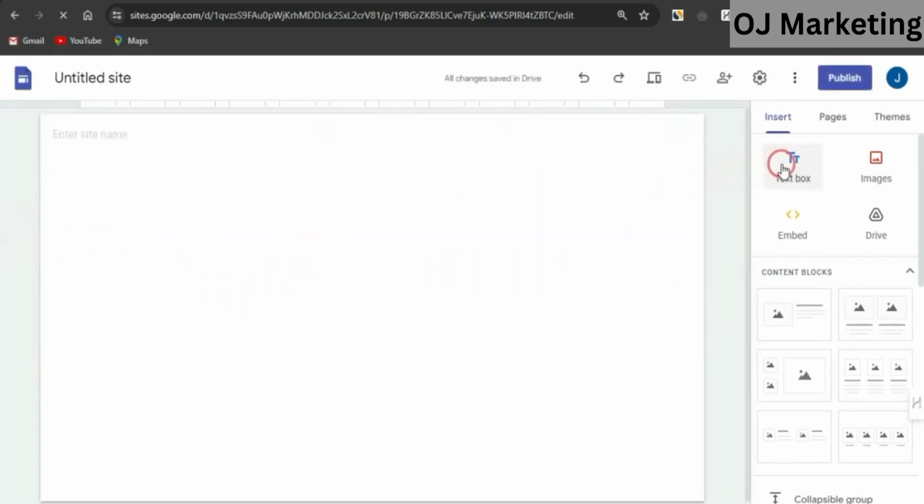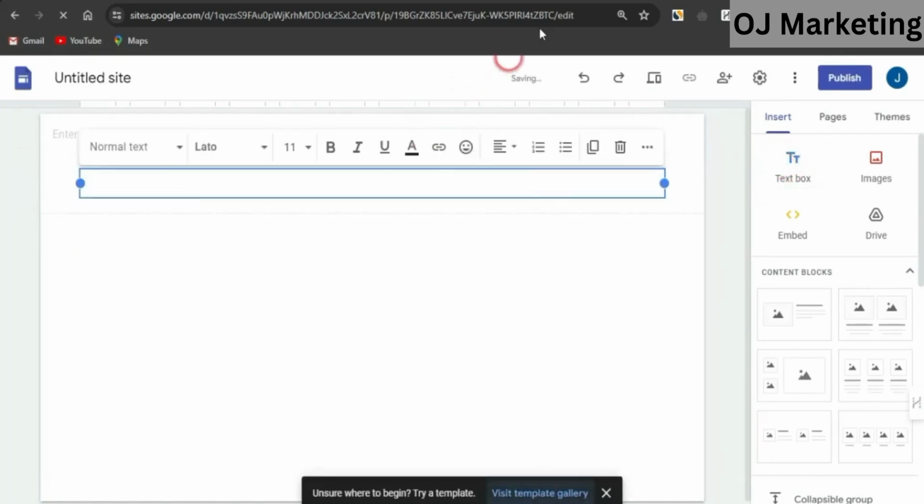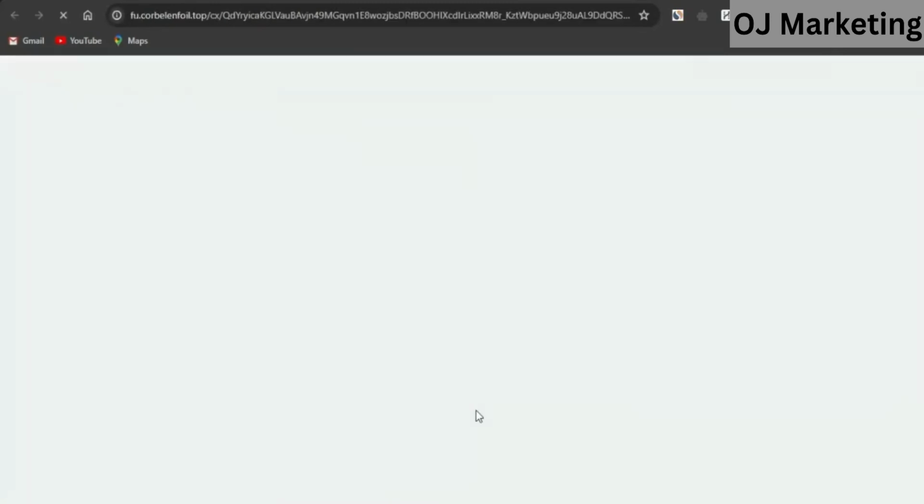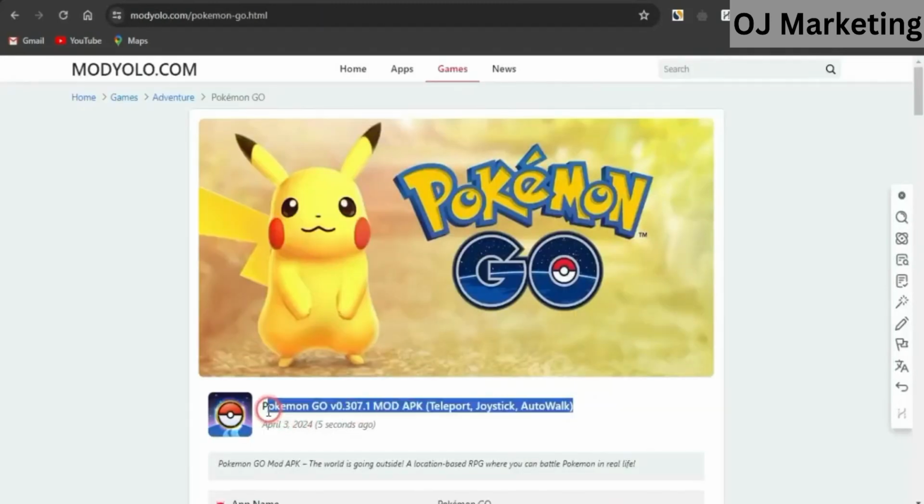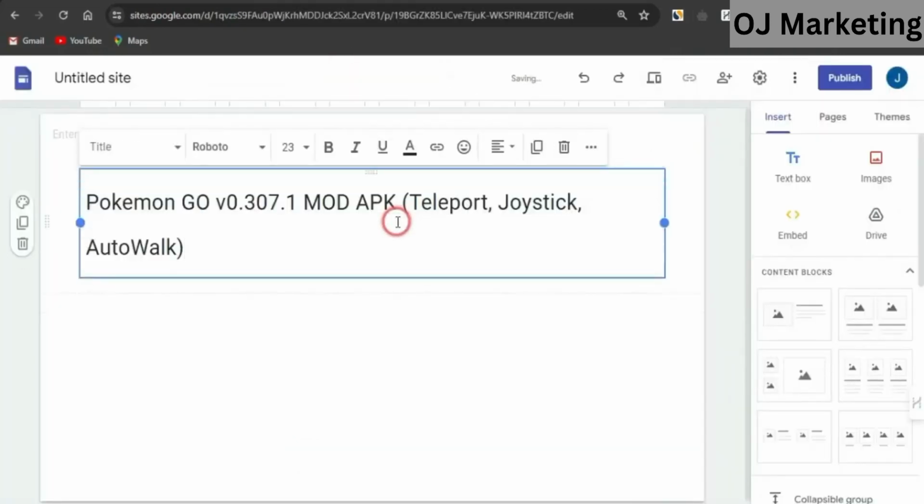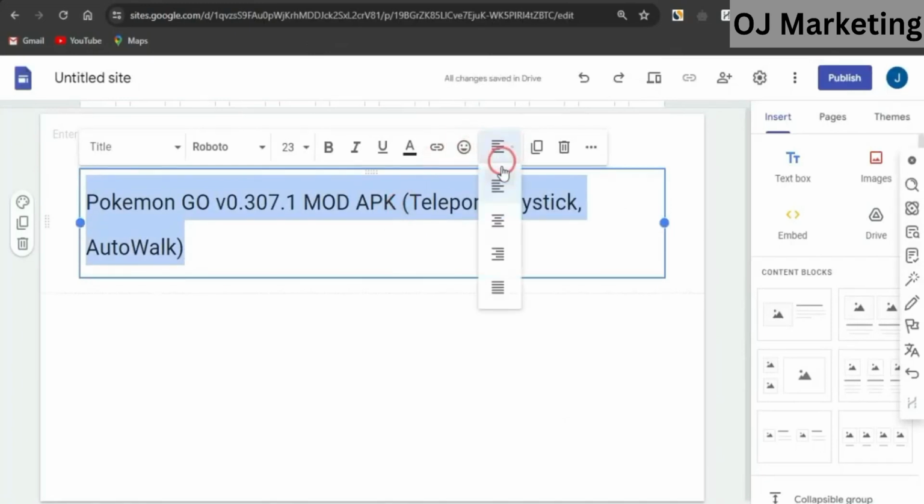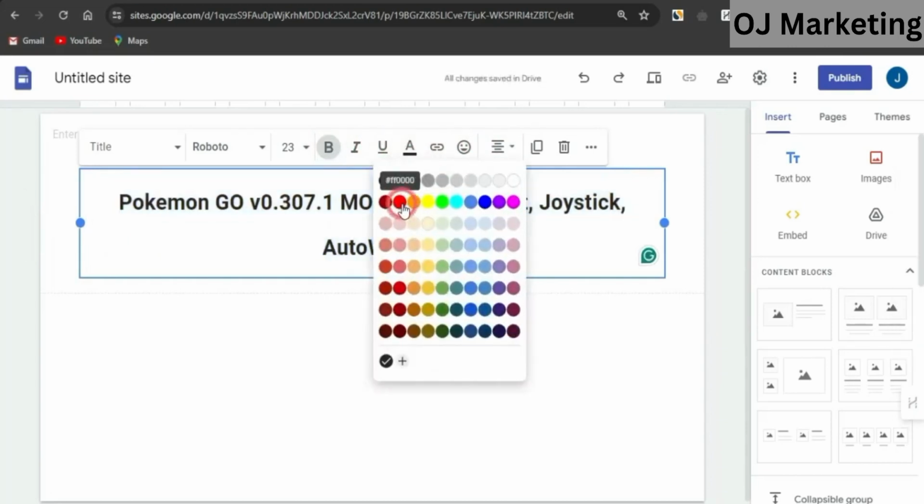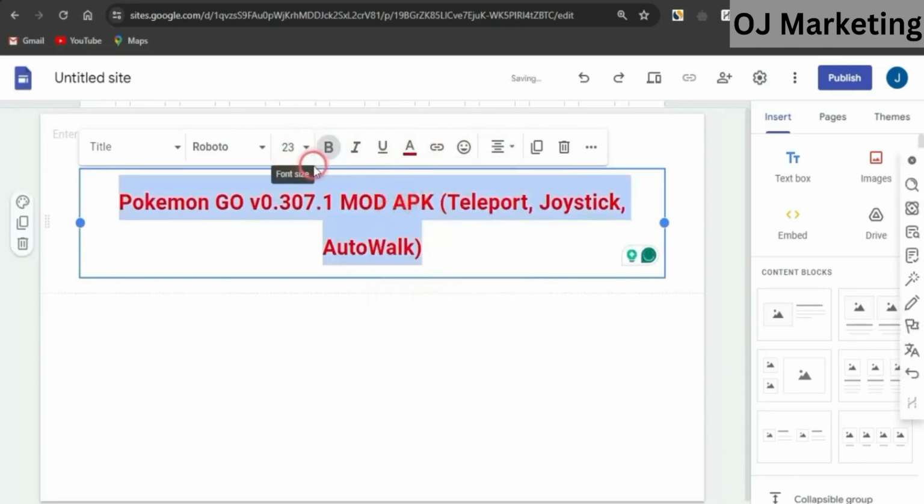Now that has been deleted, I'm going to click on this text box to add a new text box. Head back to that Pokemon Go site, and I'm just going to copy this particular text right here, which is actually the title. I'm going to head back to my Google site and paste that in right here in this section, and I'm just going to edit this. Maybe I'm just going to centralize this. If I centralize this, I can make that bold. I can also change the font color. Maybe I could change that to something like red, and that looks quite okay. Once this has been done, I can change these texts to uppercase if I want. I'm going to leave this as it is now.